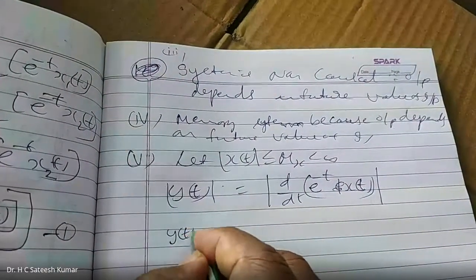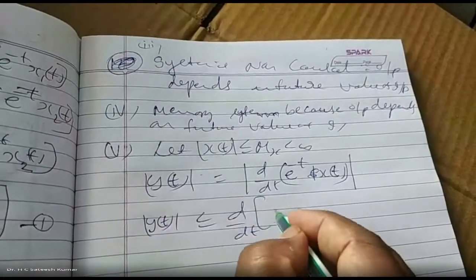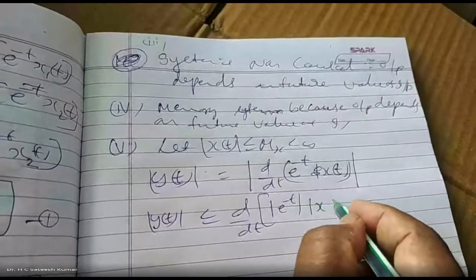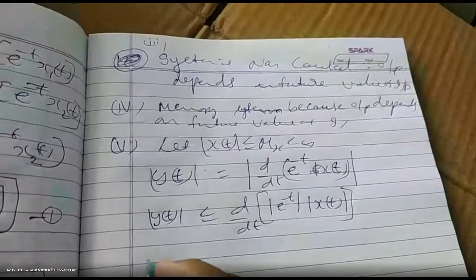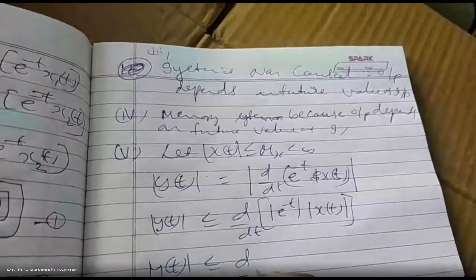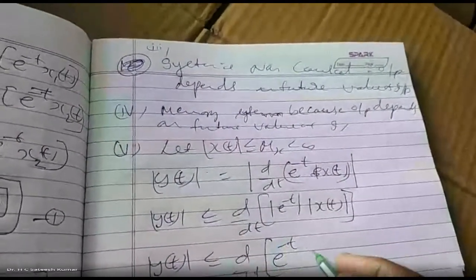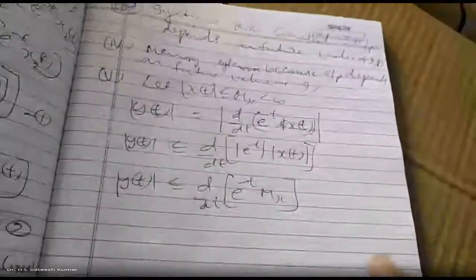This is less than or equal to d by dt of e to the power of minus t times mx.